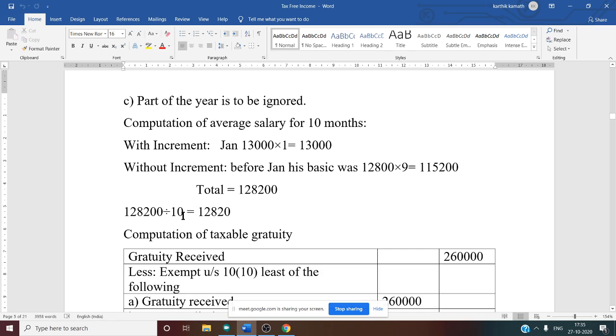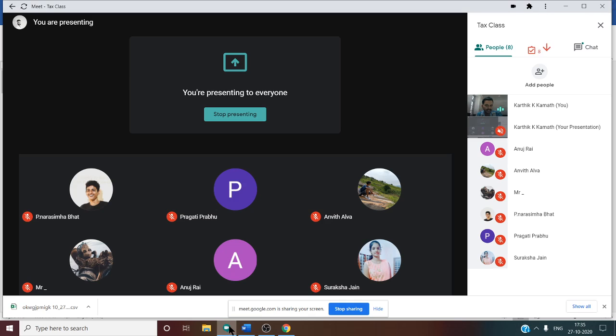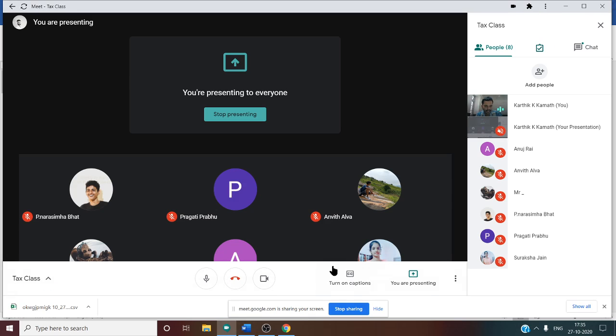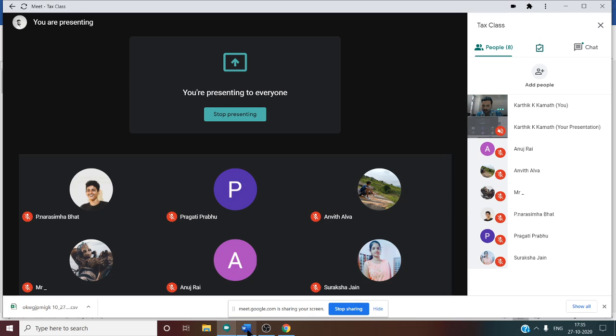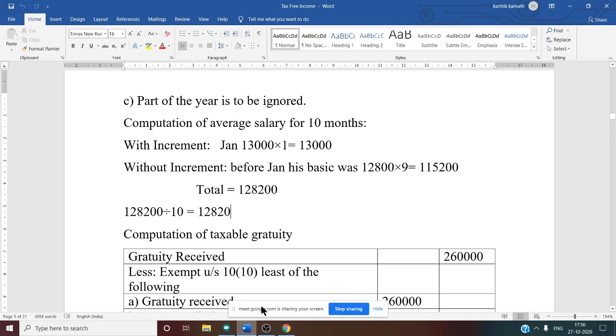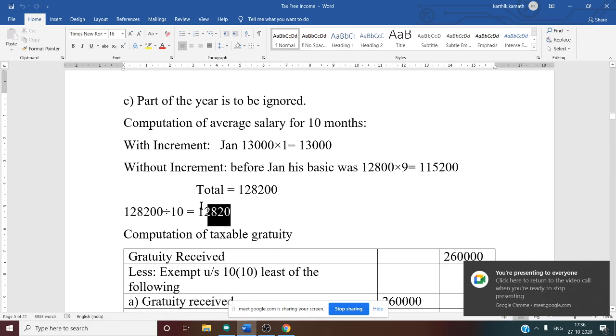Total divided by number of months: 1 lakh 28,200 divided by 10, you will get 12,820. That is the average salary for last 10 months. Is this sufficient for us, or is there a further calculation? Can you tell me?